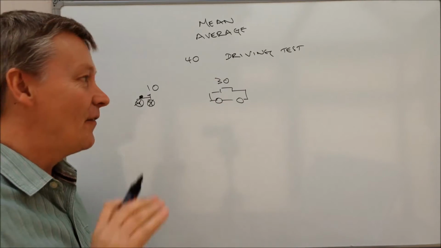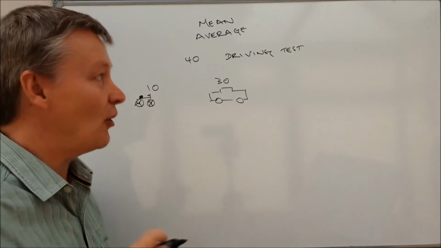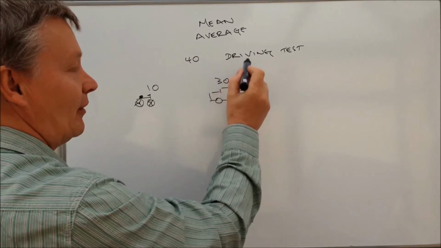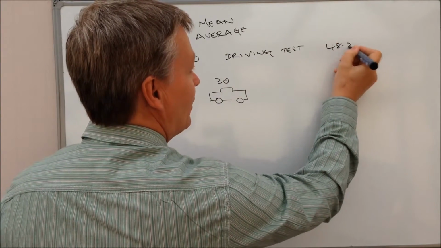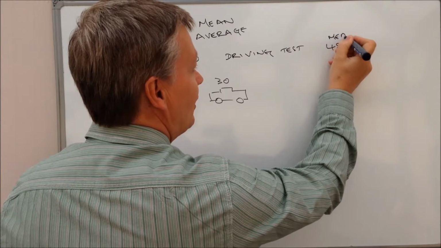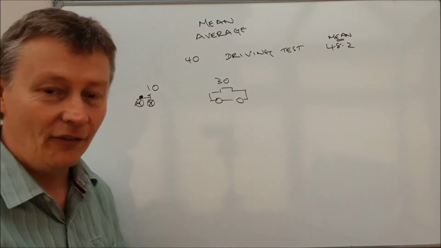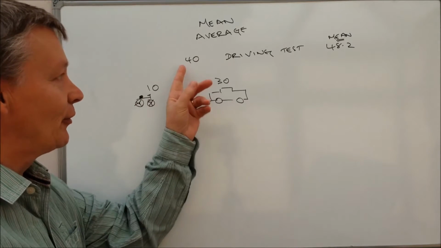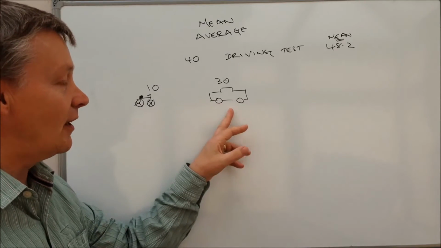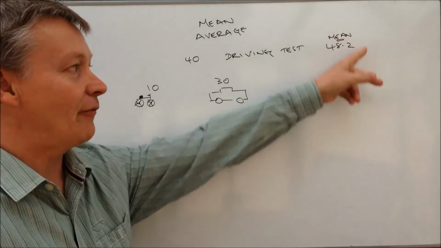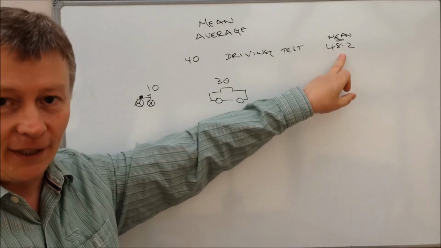The information that we're given is that the mean score for all of the 40 people was 48.2. So the average score on the driving tests for the 40 people, whether they took motorcycle or car, was an average of 48.2 points. That's kind of important. You need to remember that little bit.